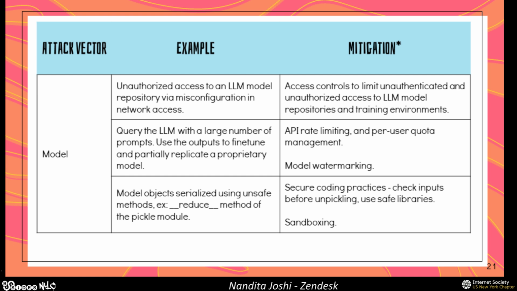In the case of your shadow models where you had your LLMs being replicated, one thing that you can think of is API rate limiting and using per user quota management. So this is not going to prevent an attacker from generating a shadow model, right? But it's going to deter them. It's going to slow them down enough to the point where it may not be worth the effort.